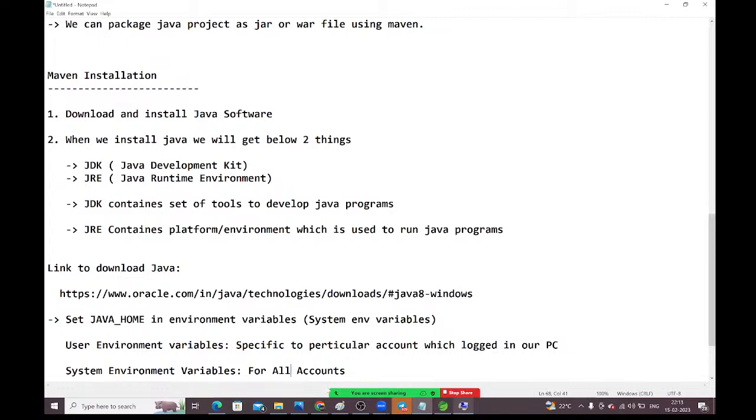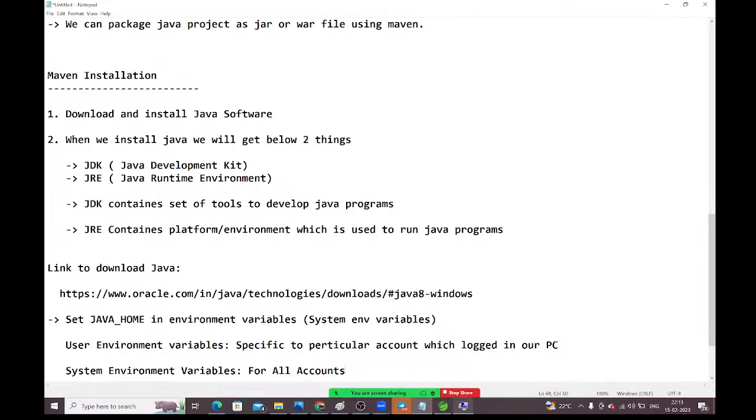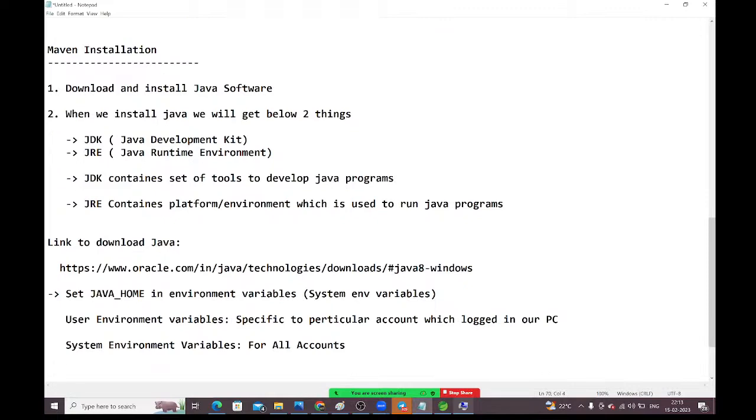Right? So environment variables will be used by the operating system, guys. Inside this machine, the Windows operating system is available. The Windows operating system will use these environment variables, guys. Environment variables will be used by the operating system.